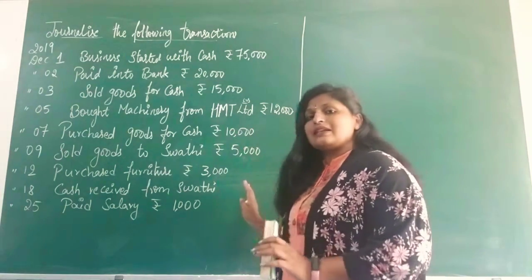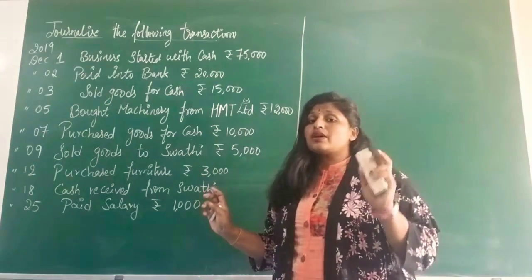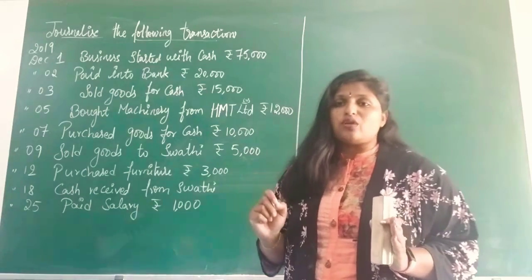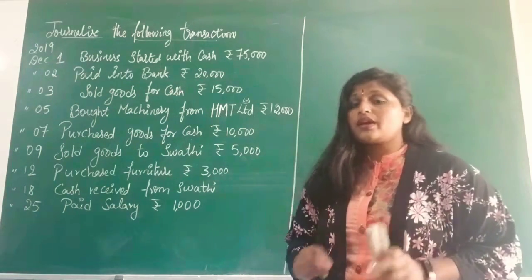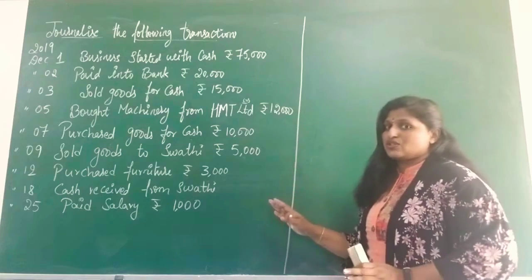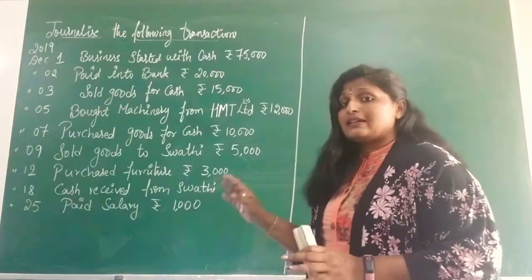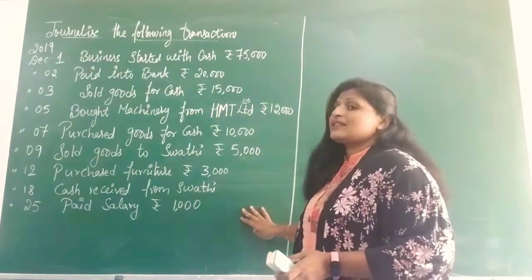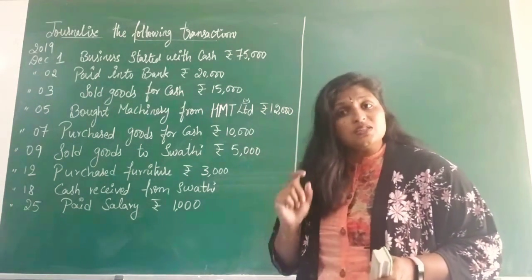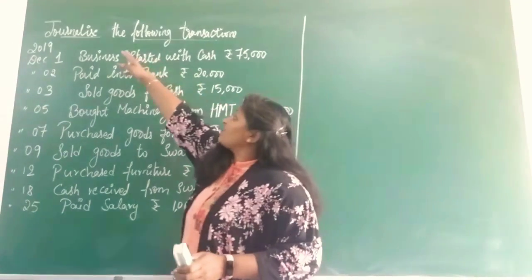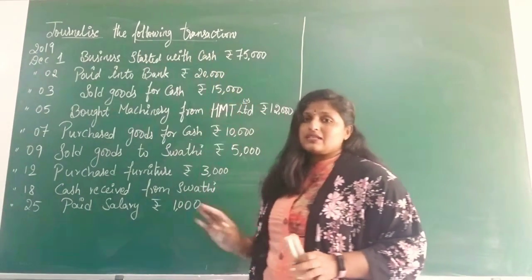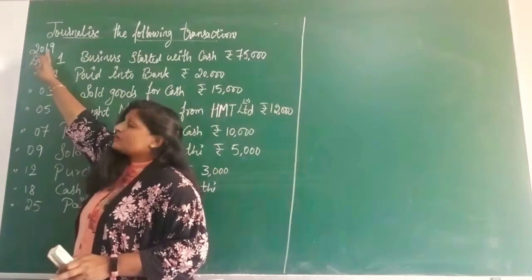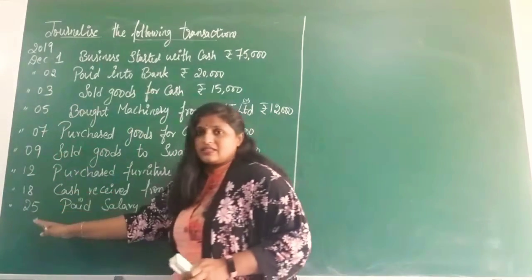Now just listen to the class, look at your American system rules and also the key points. You should note them down, it will be helpful for you. Now these are the transactions. This is how you are going to get the transactions in your exams also. So for all these transactions we need to pass the journal entry. Here they have given: journalize the following transactions, and the year given is 2019. The dates are mentioned here.